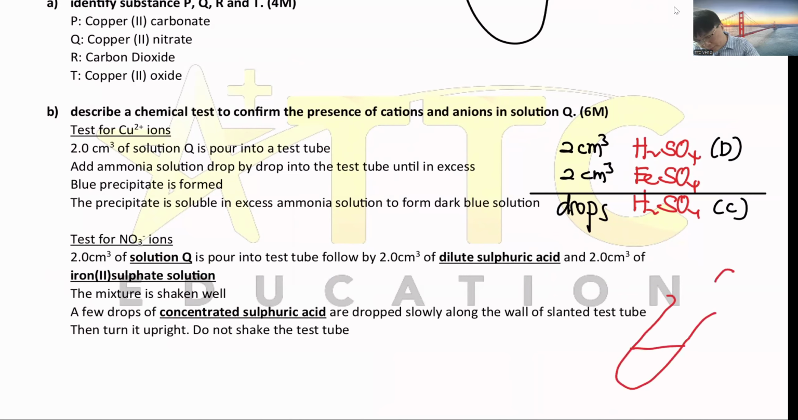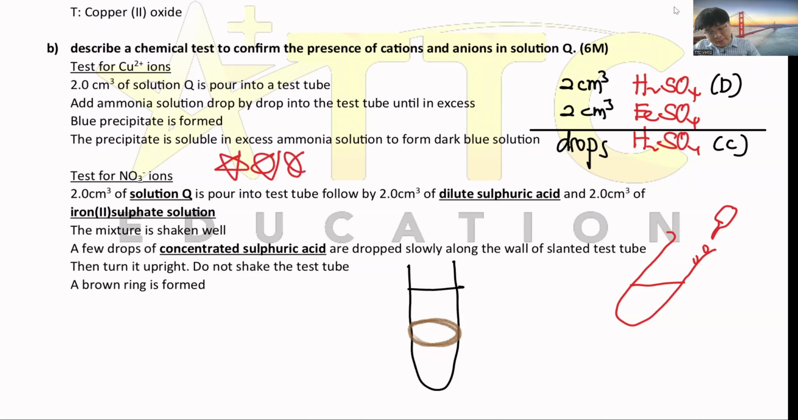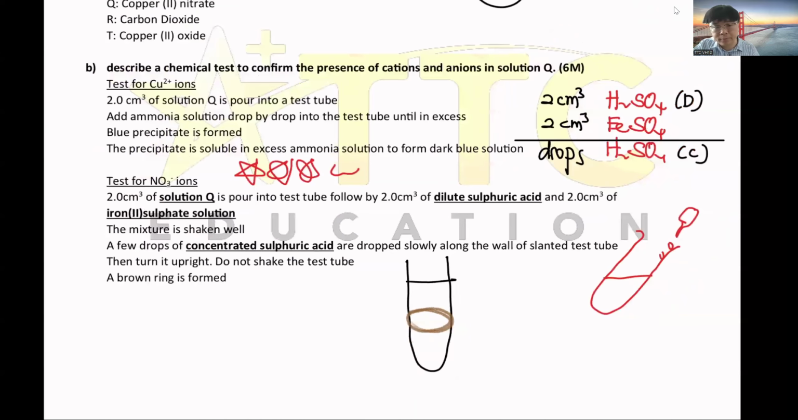Use a dropper. Add a few drops of concentrated sulfuric acid to the slanted test tube. Turn it upright, do not shake. When you upright the test tube and get a beautiful brown ring, it indicates the presence of the nitrate ion. Okay, please memorize this. Very high chance nitrate will come out. Standardized questions will be this.